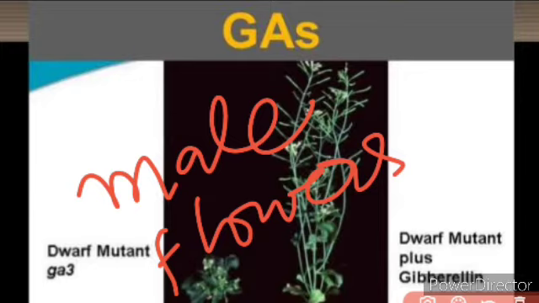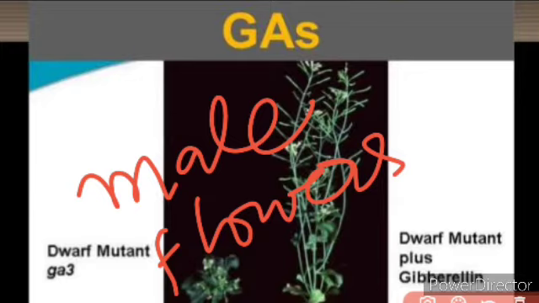And the gibberellins are more effective than the auxins, especially in the development of the fruits, that is the parthenocarpic fruits without fertilization. You can see the tomatoes that are found without seeds, isn't it? So parthenocarpic fruits are produced, or the development takes place, and this plays a very important role.